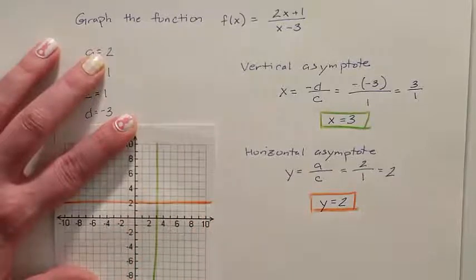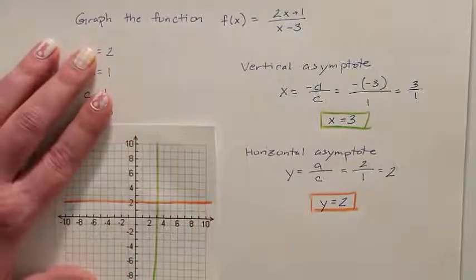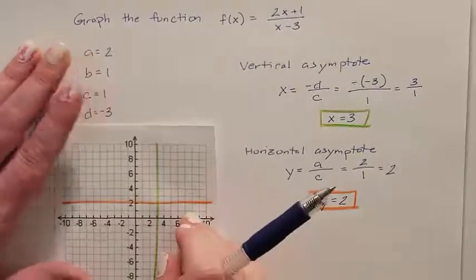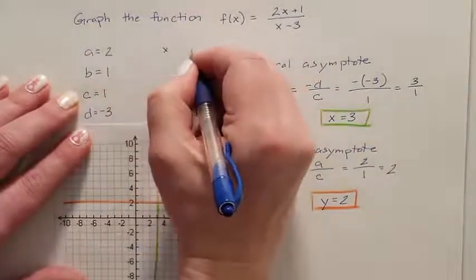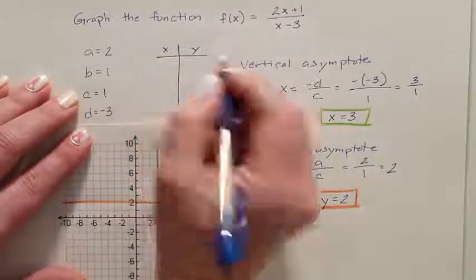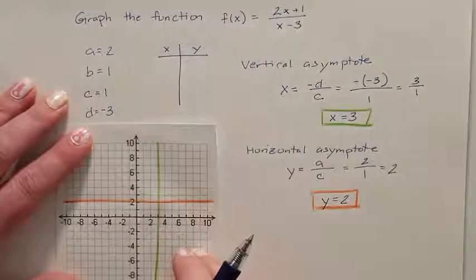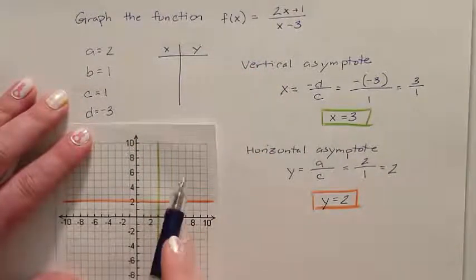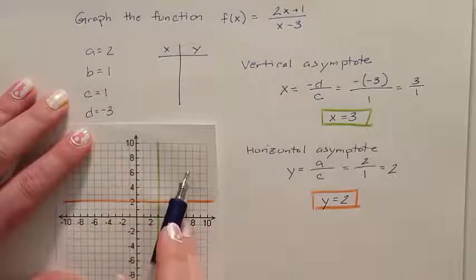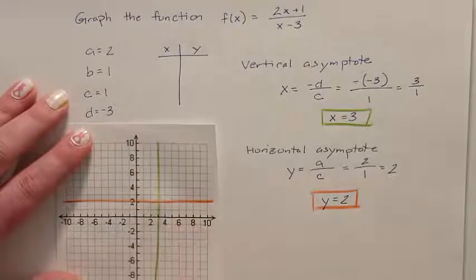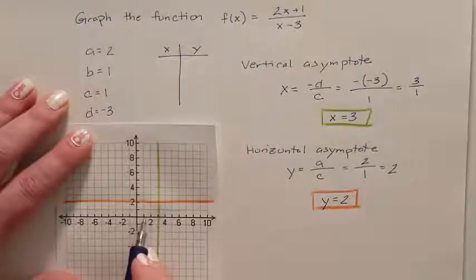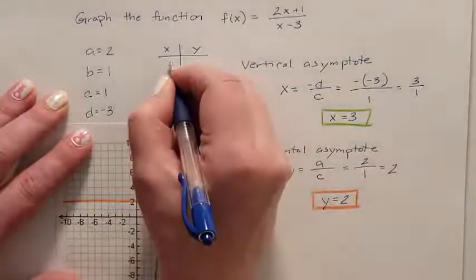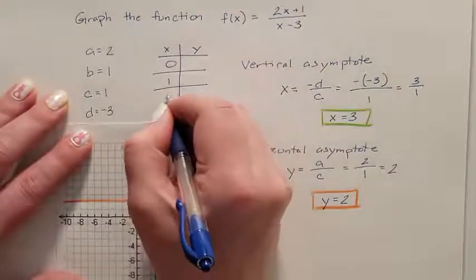Now I need to figure out where my hyperbola is supposed to go. So to do that, we have to do an xy table. So we're going to come up here and do our xy table. Now we know that hyperbolas are diagonal from one another. So we just need to figure out which one of these 4 quadrants our hyperbola is going to be in, and then we can use that to find its partner. And so I'm just going to come over here and test 0, 1, and 2, just because those numbers are small, they're easy, and they're all within one quadrant, so I can see if it's in there or not. So 0, 1, and 2.